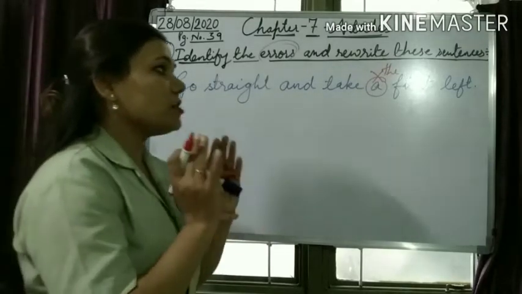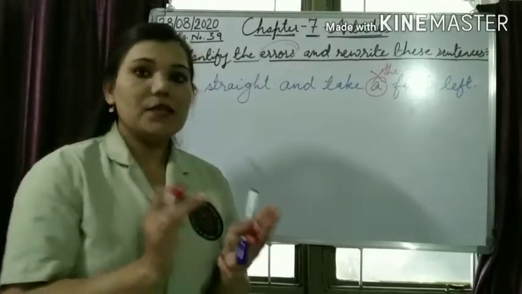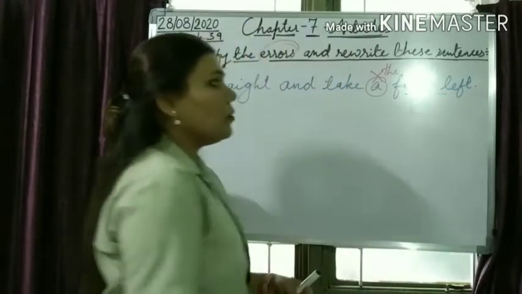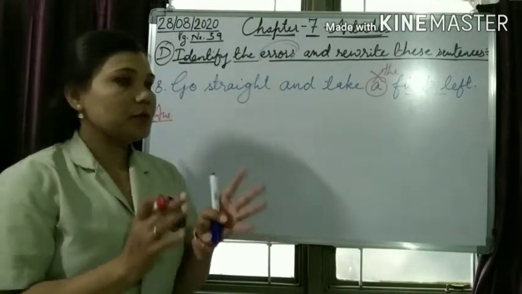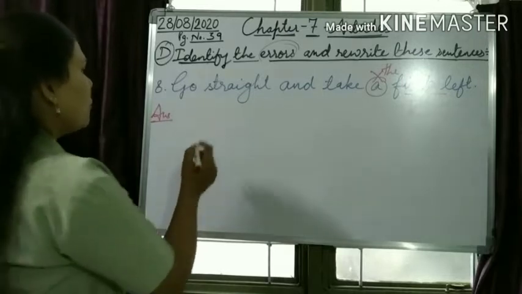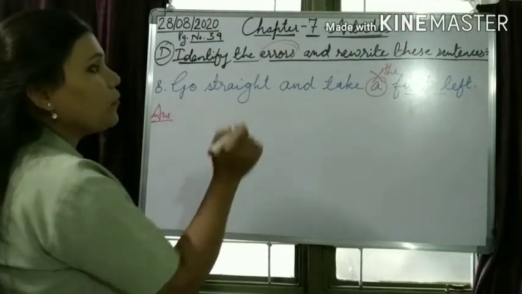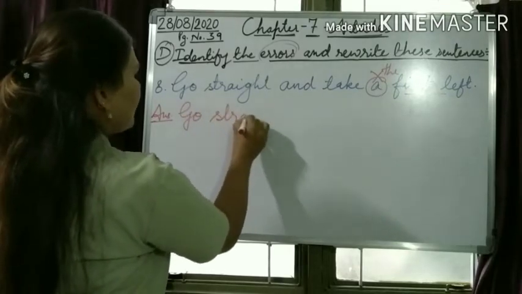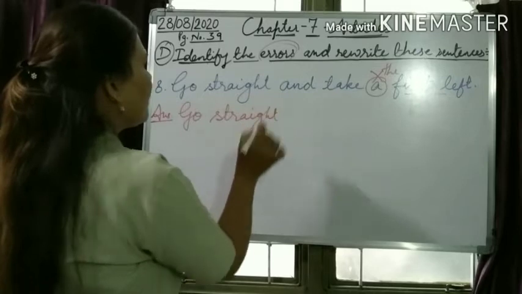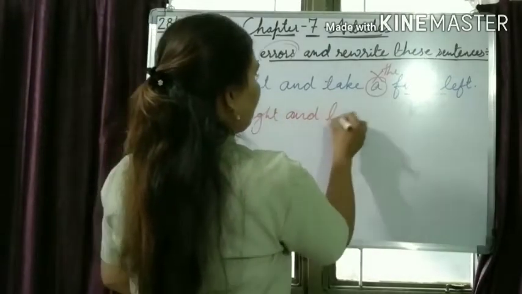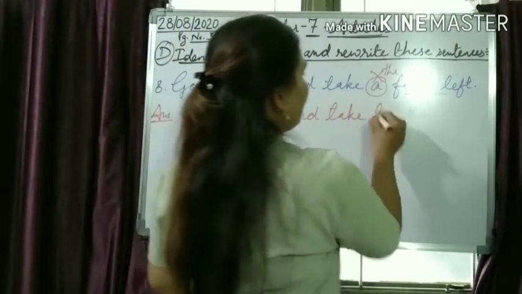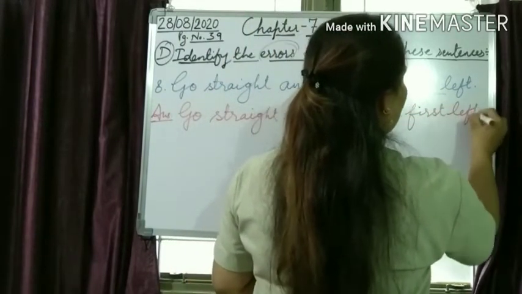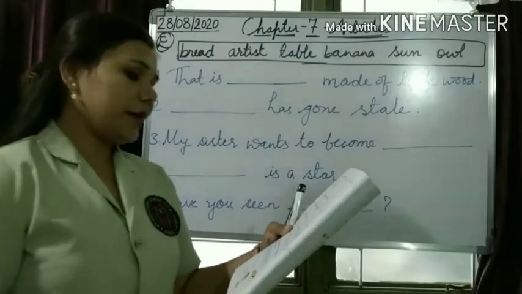Okay, here specification is there. The particular way the speaker is showing to the other person that you have to take the first left. Okay, first left. The particular way is there. So, article the will be used there. How will the sentence be rewritten? Go straight and take the first left. Okay. Now children, look at exercise E.